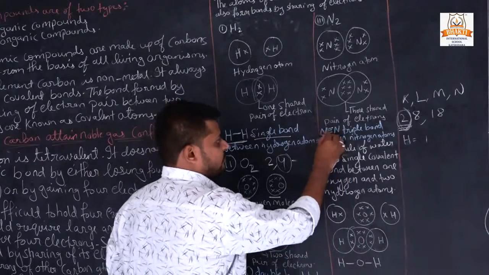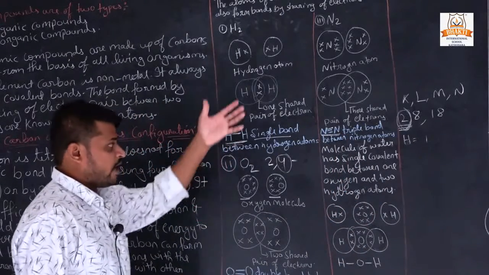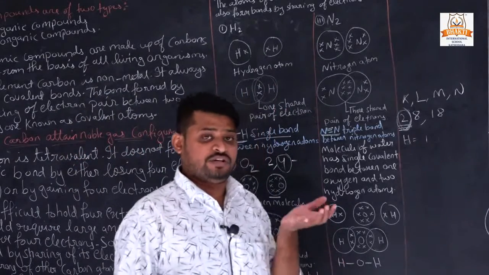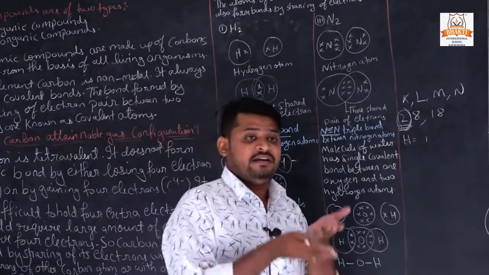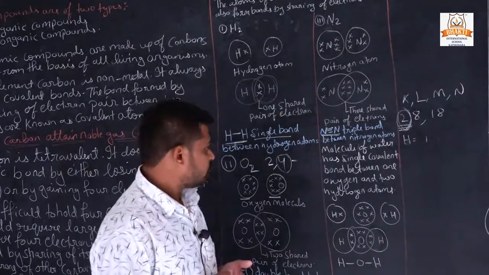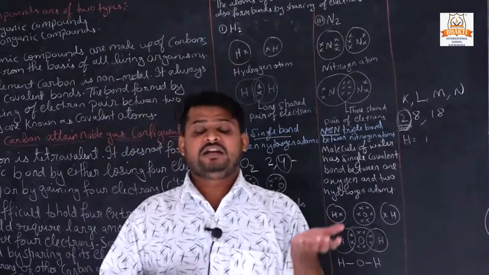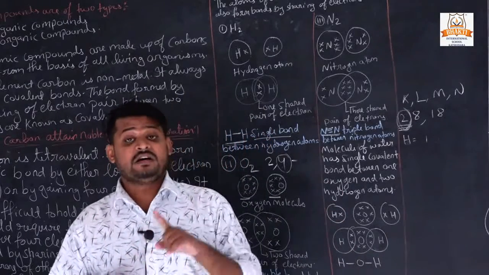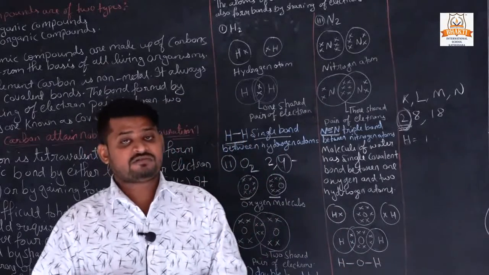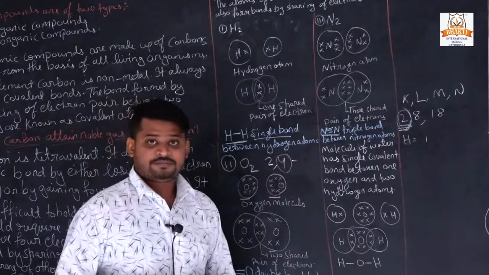So like this we create a covalent bond: single bond, double bond and triple bond. By the number of electrons shared with each other, it is decided which type of bond you are forming. If it shares 1 pair of electrons, then it is a single bond. If it shares 2 pairs of electrons, then it is a double bond. If it shares 3 pairs of electrons, then it is a triple bond.